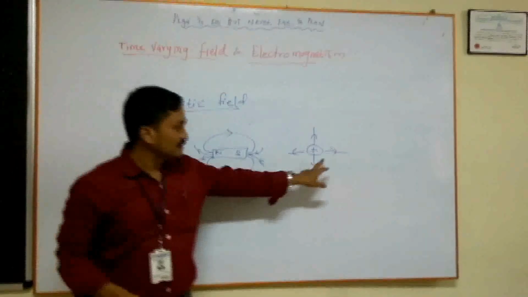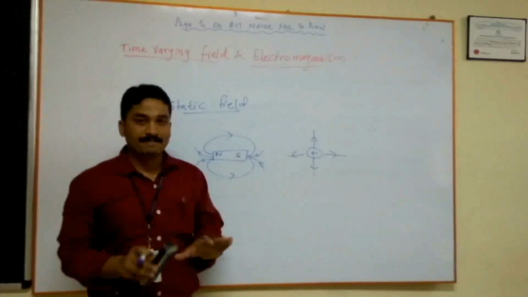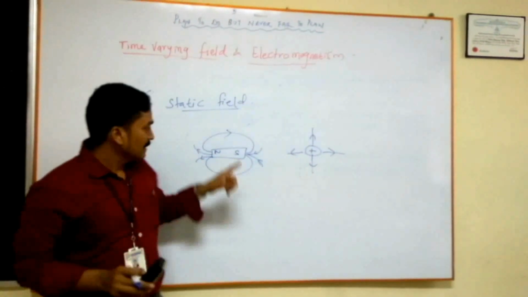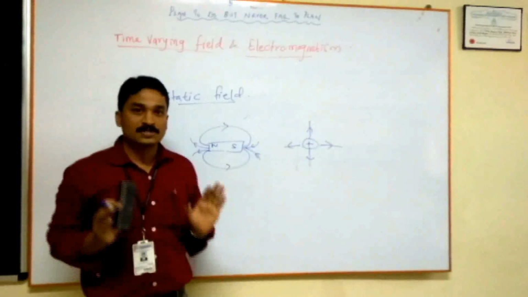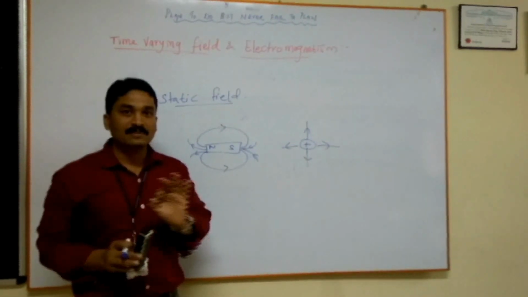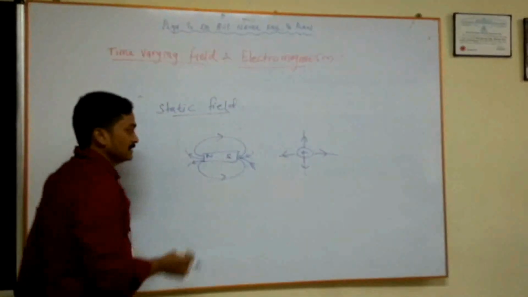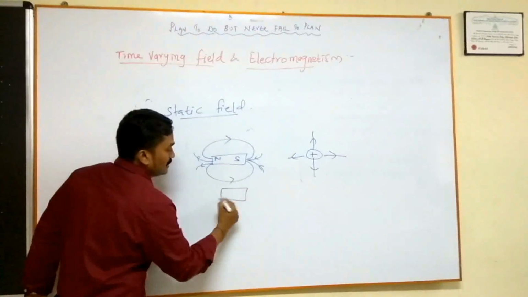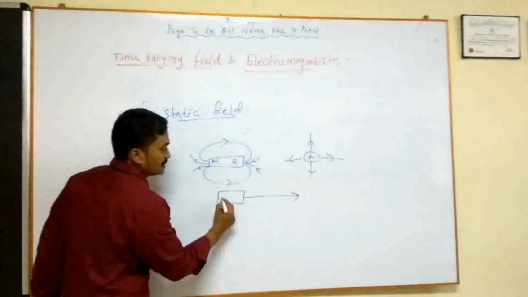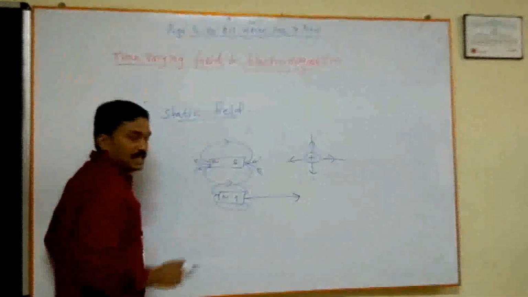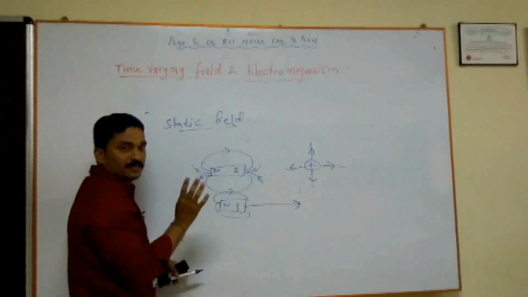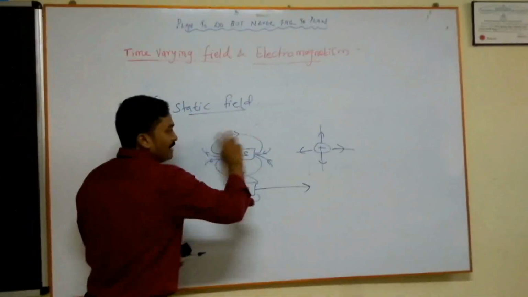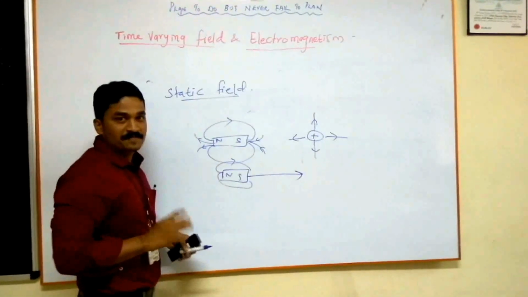If this magnet and this charge are kept without any motion, then the field lines associated with the charge and the magnet are also stationary or static. They will not move. But if I move this magnet from one location to another, what will happen? The field lines associated with this magnet will also move, which means when the magnet varies, the field lines around it also vary.